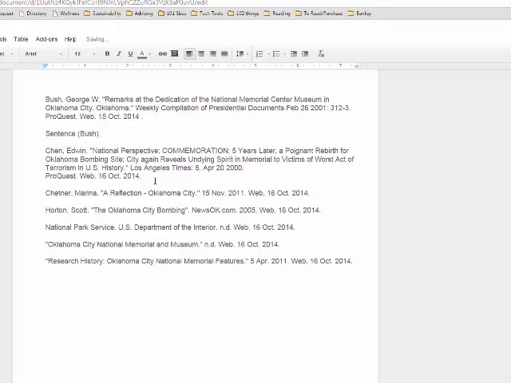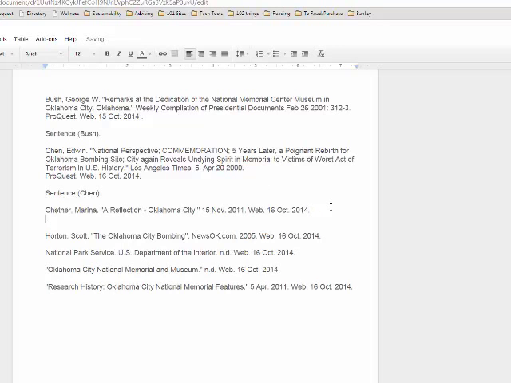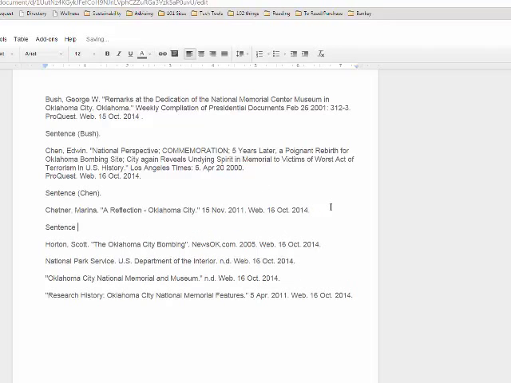I'm just making myself a little cheat sheet. For this source, it's going to be whatever my sentence is in the essay, and Chen, period. For this one, you're probably getting the hang of it by now. It will be Chetner, and period after the parentheses.